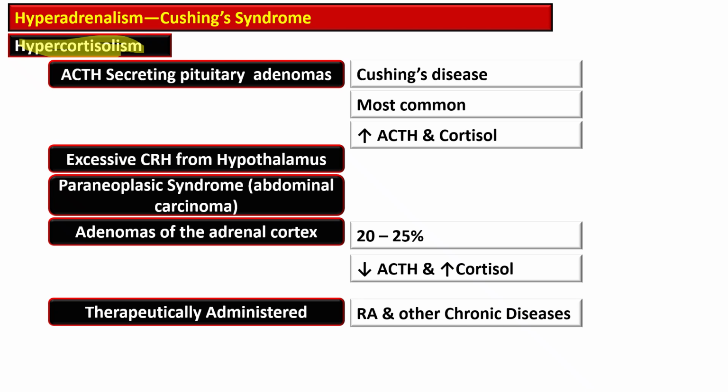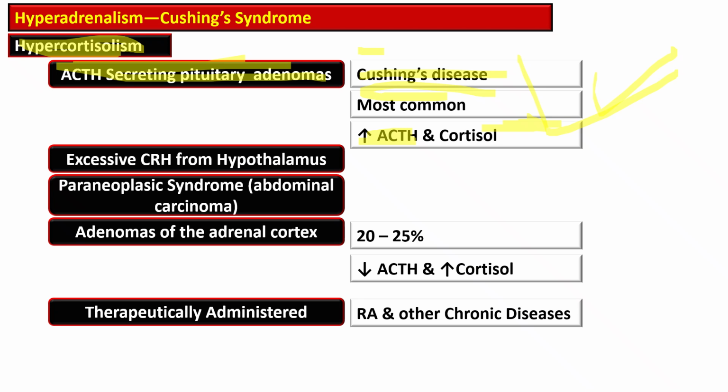The key causes are anterior pituitary adenoma that results in Cushing's disease, which is the most common cause, and it is associated with increased ACTH and cortisol because it causes adrenal hyperplasia that results in excess cortisol secretion, and it is the most common cause of Cushing syndrome.